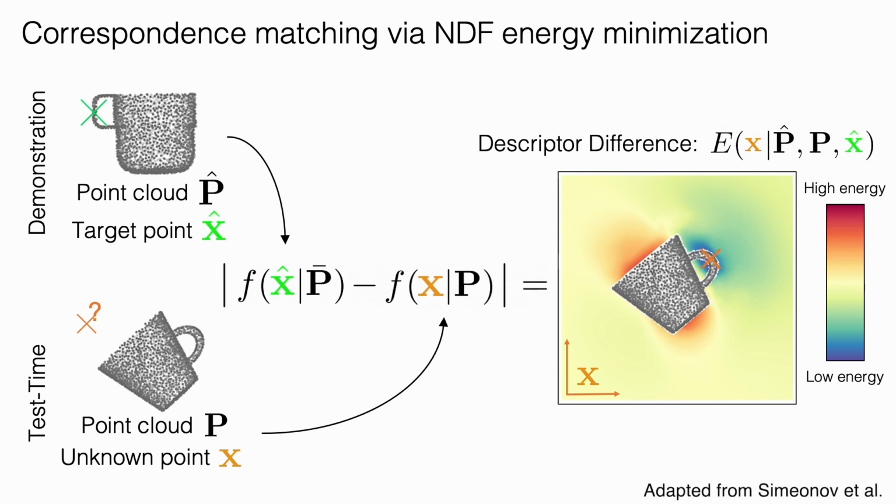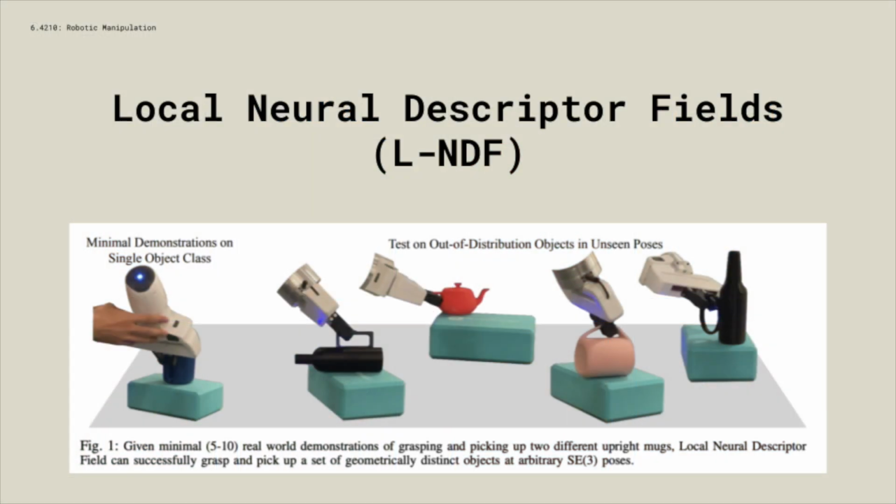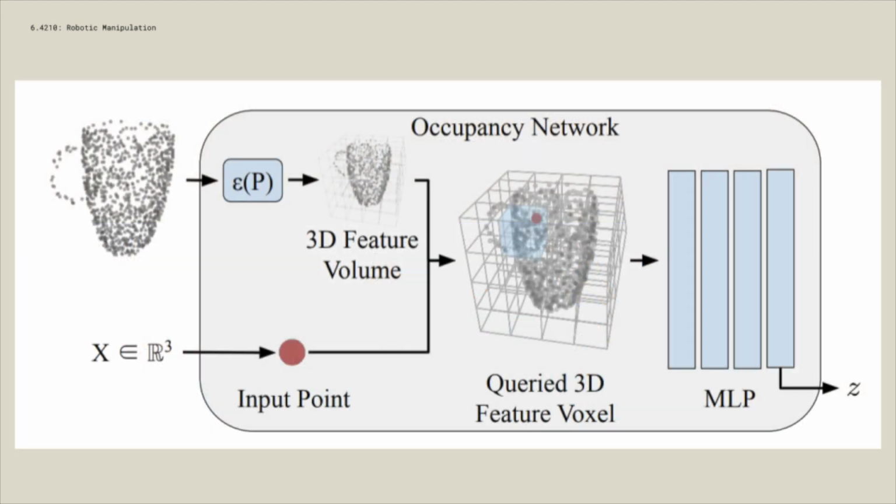Given a set of demonstrations of grasping, we can optimize the pose relative to the new target geometry so that the descriptor values match. Neural descriptor fields suffer from being mere category-level descriptors, however, and cannot generalize to out-of-demonstration distribution object categories. Local neural descriptor fields, on the other hand, use a voxelized encoder so that the descriptor values are localized to local geometries rather than the global ones, allowing for out-of-category generalization.